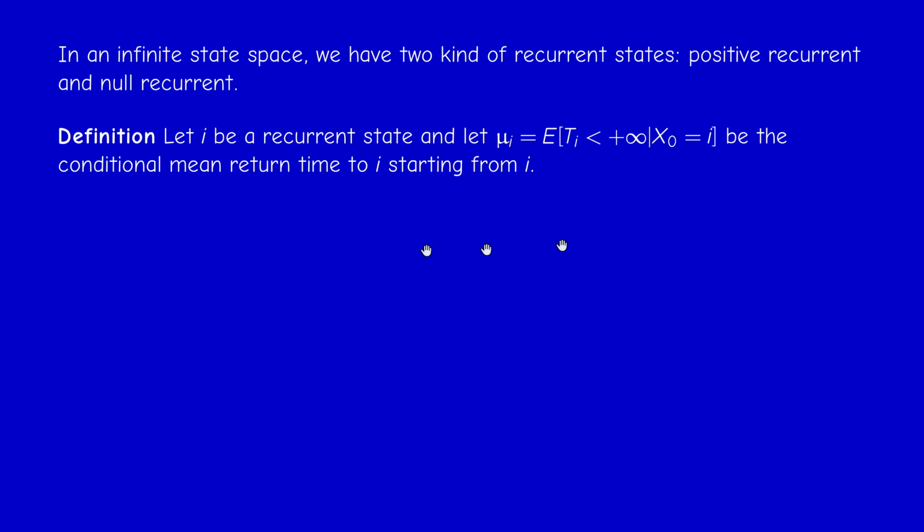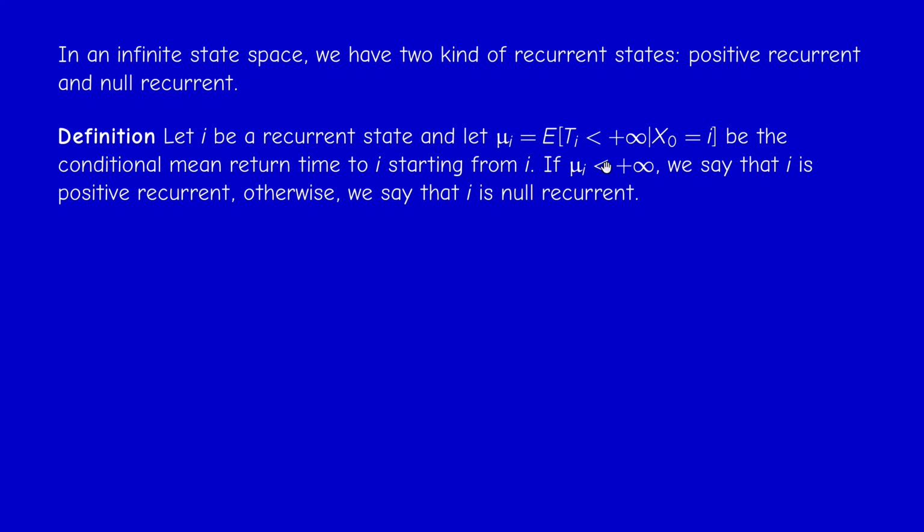By a recurrent state, we mean that the conditional probability that T_i is finite, starting from state i, is equal to 1. But if the probability of this event is 1, it doesn't mean, usually if the state space is infinite, that the expectation is finite. This would be the case of the symmetric random walk on Z, which we'll see in a moment: any state is recurrent, but the mean time of return, the expectation of the time of first return, is infinite.